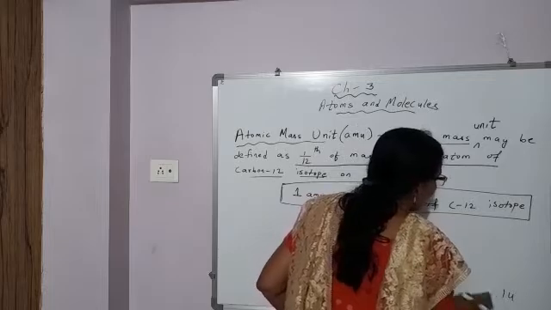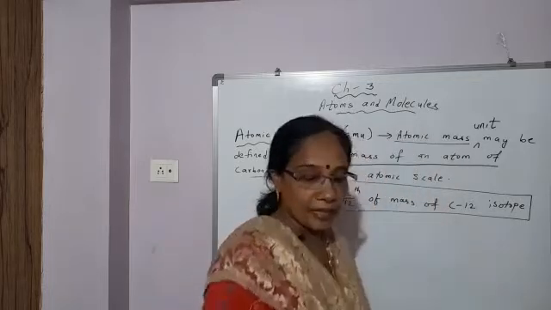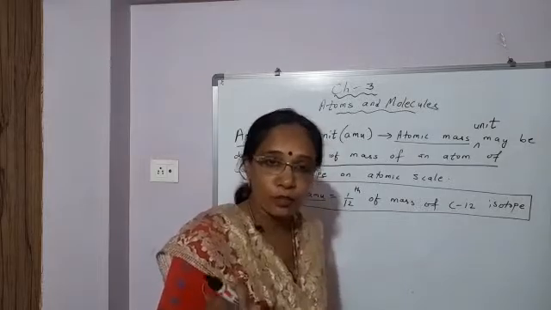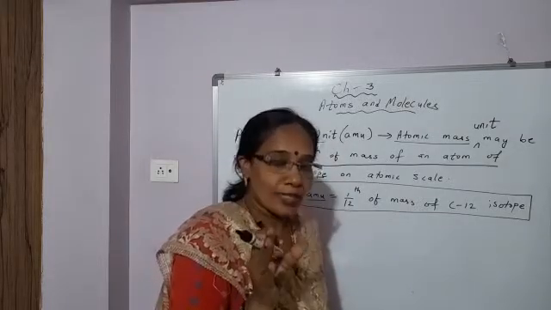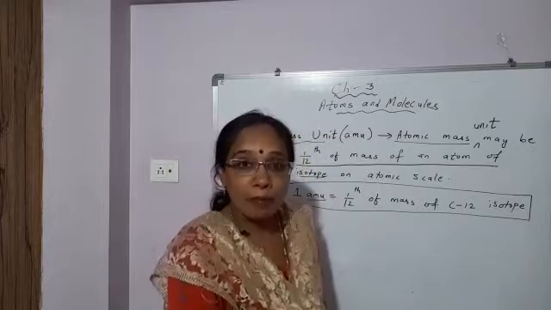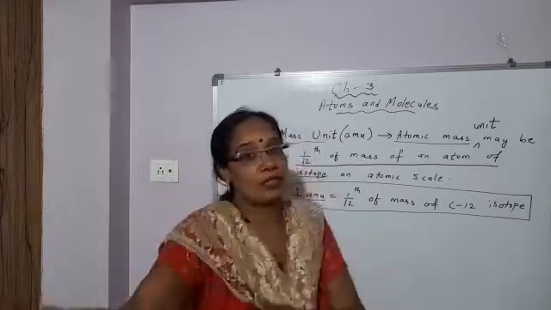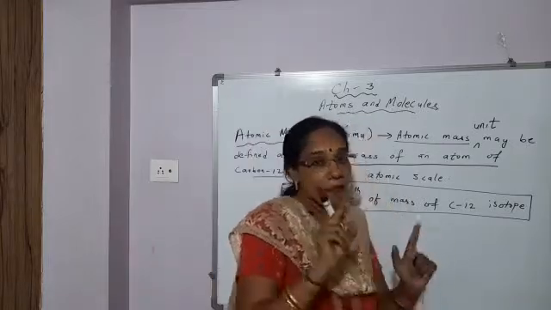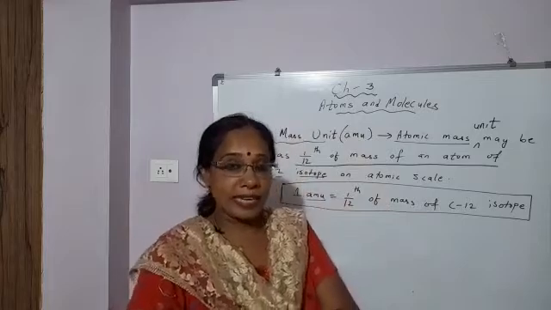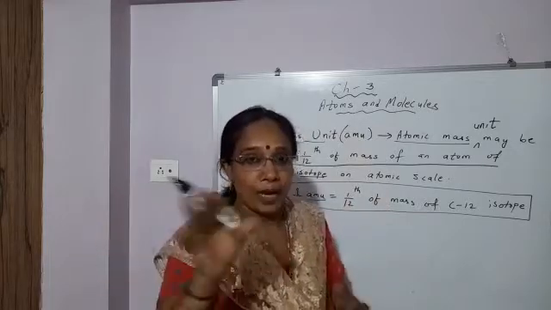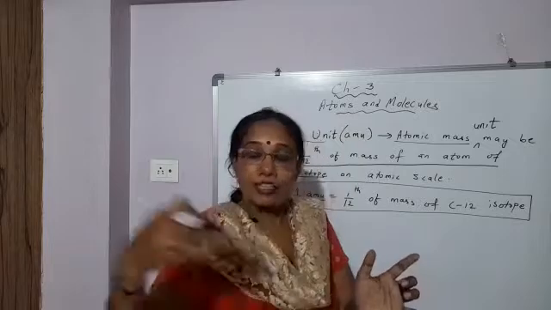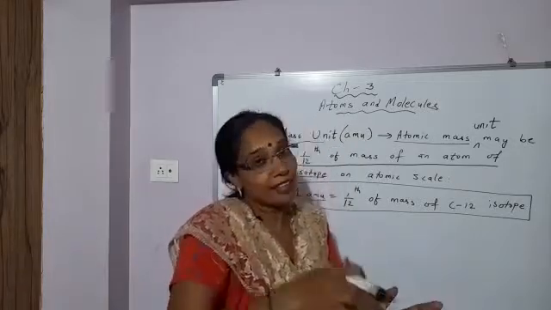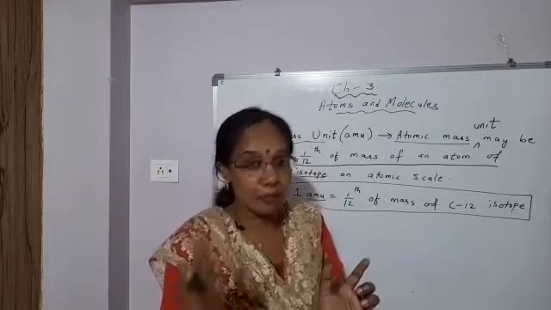So students, an atom is a very small particle. To find out the mass of a single atom is very difficult. It is very difficult to measure it. So what was suggested? We will compare the mass with a reference atom and find out the mass of other elements. For that, the reference atom first taken was hydrogen, with mass on the atomic scale fixed to be 1 U, and the masses of other elements were compared with the mass of hydrogen, how many times heavier, to find out the atomic mass of other elements.